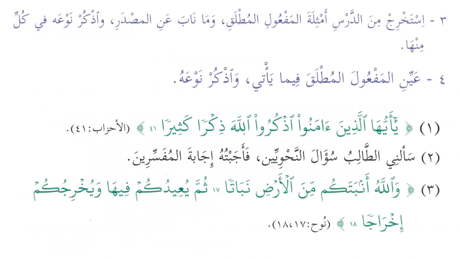Okay, so استخرج من الدرس أمثلة المفعول المطلق وما ناب عن المصدر واذكر نوعه في كل منها. This one we have done in the lesson. When we did the text, we have discussed everything in detail. So number 4, عين المفعول المطلق فيما يأتي واذكر نوعه. Now we have to specify المفعول المطلق, the absolute object, and we have to mention the type as well.